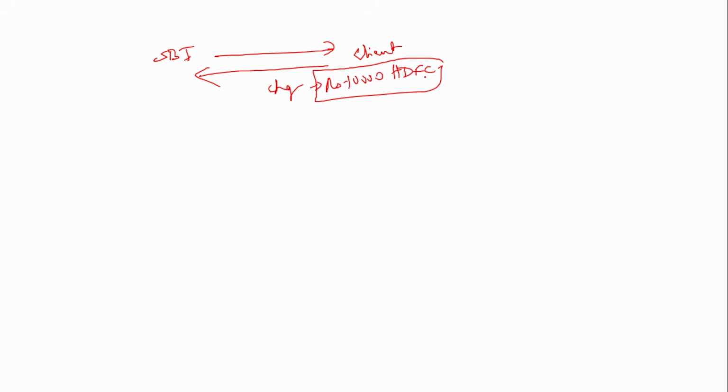So let me explain this CTS system. What is the CTS system? Suppose you have an account in SBI. You have made a service to some client, and the client has handed over to you a check of 10,000 rupees. This is the client, and the client has handed over an HDFC check because he has an account only in HDFC. So how to clear this amount? Suppose this SBI customer's name is X.